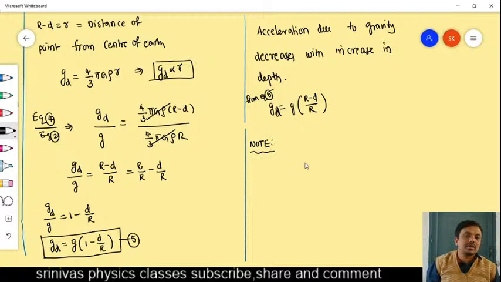One graph I want to tell, and this graph is very important: acceleration due to gravity on the surface of Earth. With height, what is the acceleration due to gravity formula? GM by (R plus H) whole square, right?